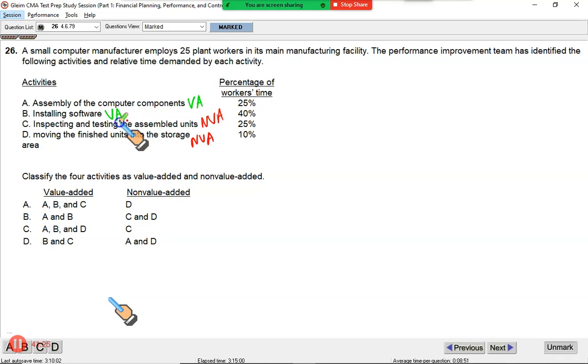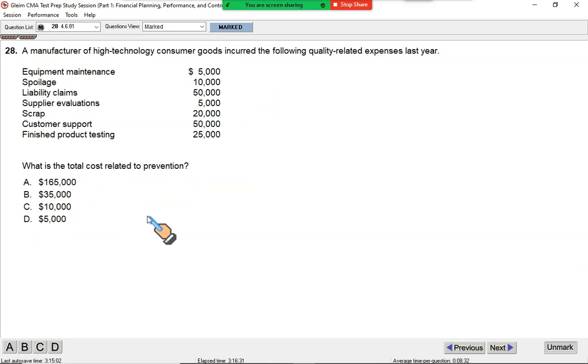So remember, value adding costs are those costs which the customers get benefit from, or which increase customer satisfaction and utility. And for non-value adding costs, the customer says khali wali. I don't care. So the first two, A and B, are value adding, and the second two, C and D, are non-value adding. So that makes B the correct option. B. Okay, here we go.